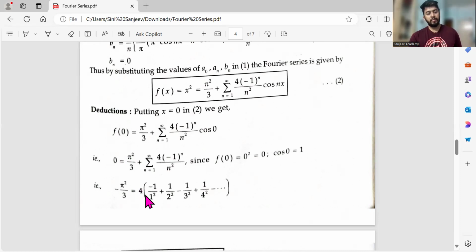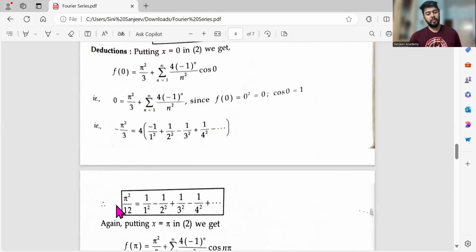So 4 into 3, 12, pi square by 12, the first function I'll be getting. Just substitute n is equal to 1: minus 1 whole power 1 is minus 1. Next one is n is equal to 2: minus 1 whole square is plus, 1 by 2 square, minus 1 by 1 square. So alternating minus and plus.